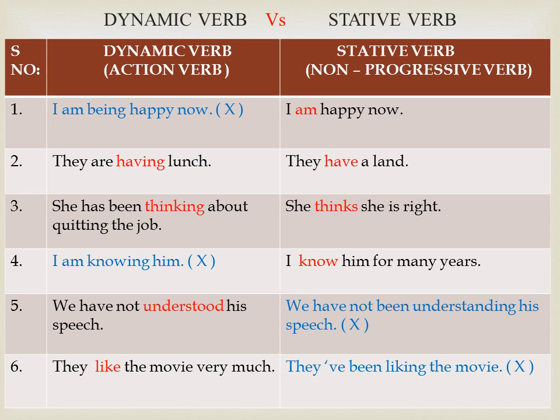They have a land says you about the ownership. The verbs like think, know, understand, like are all state verbs. So be careful while using it. I am knowing him is wrong. You have to say I know him for many years. They like the movie very much is correct. They have been liking the movie is wrong. So understand the state verbs and dynamic verbs and use them correctly. These examples will clear your doubts about the usage of action verbs and stative verbs.